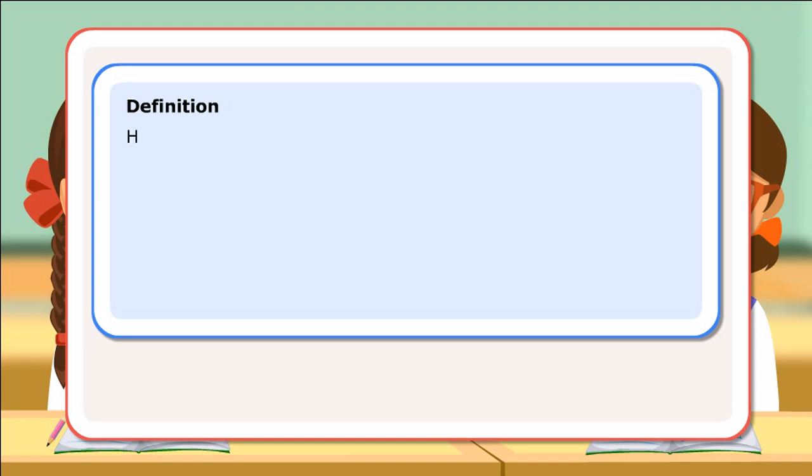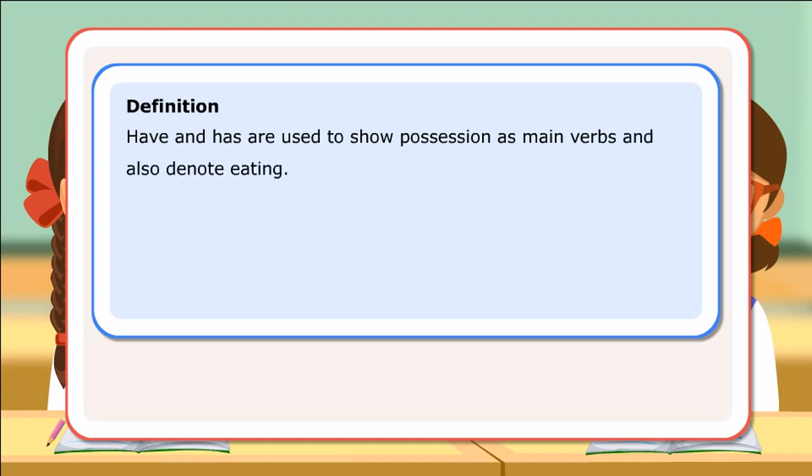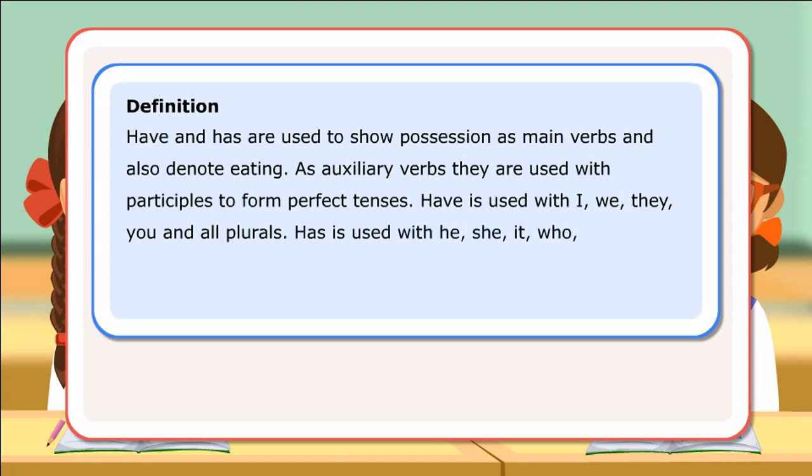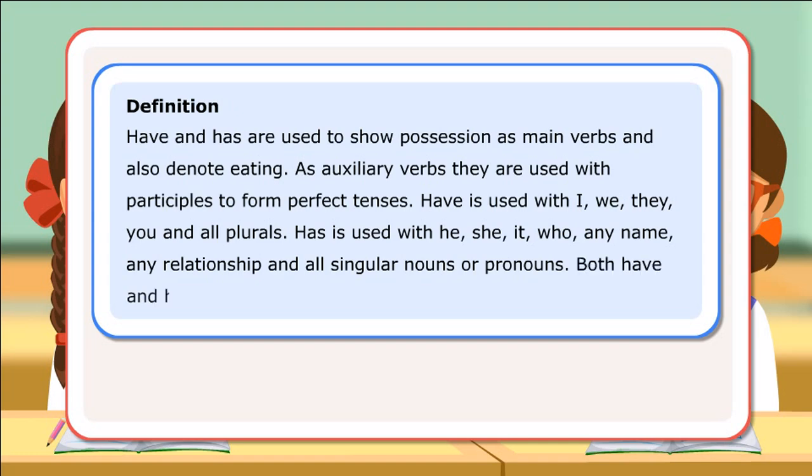Definition. Have and has are used to show possession as main verbs and also denote eating. As auxiliary verbs, they are used with participles to form perfect tenses. Have is used with I, we, they, you, and all plurals. Has is used with he, she, it, who, any name, any relationship, and all singular nouns or pronouns. Both have and has denote present tense.